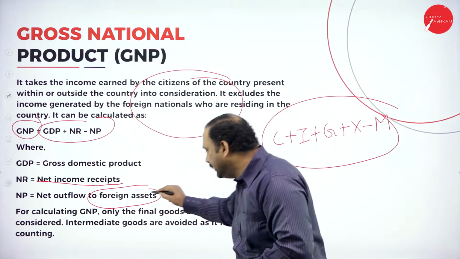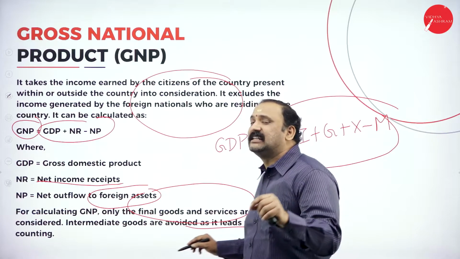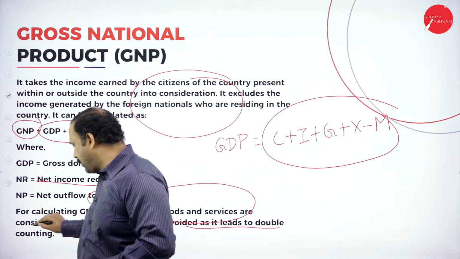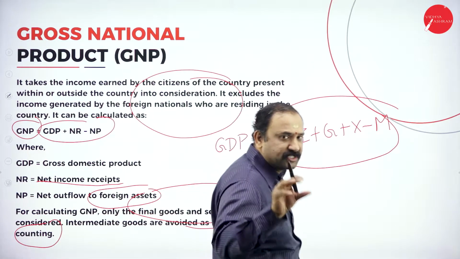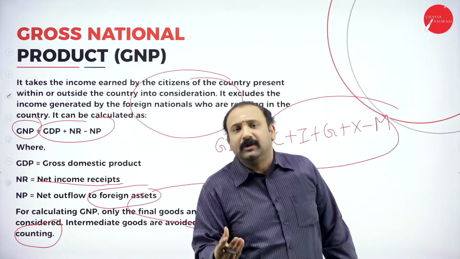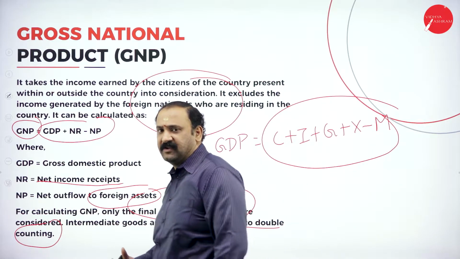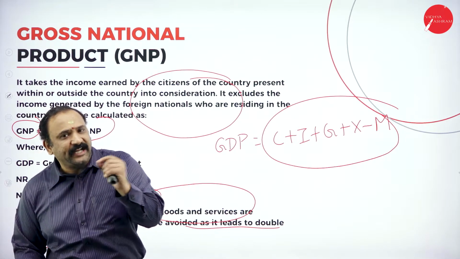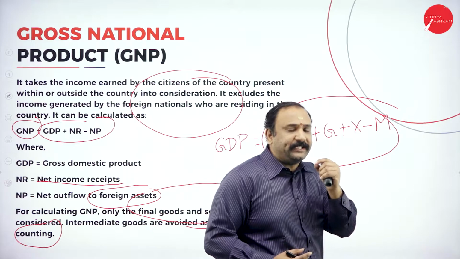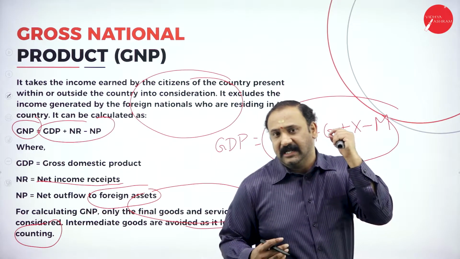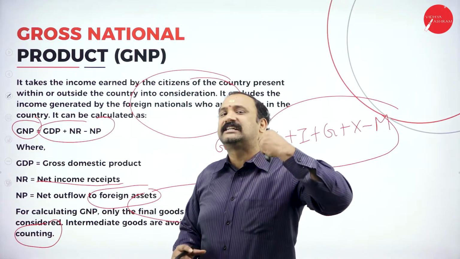Now, in GNP, only the final goods and services are considered. Intermediate goods are avoided as they lead to double counting. This is very important. Why? Because if you look into the pharma sector, one of the most emerging sectors of India, there are many formulations and bulk drugs being created. Take the vaccine itself. There are many vaccines and drugs against COVID-19 which are yet to come to the Indian market because they are still under testing and trial. The formulation is still going on. There's a lot of process before it gets commercialized.